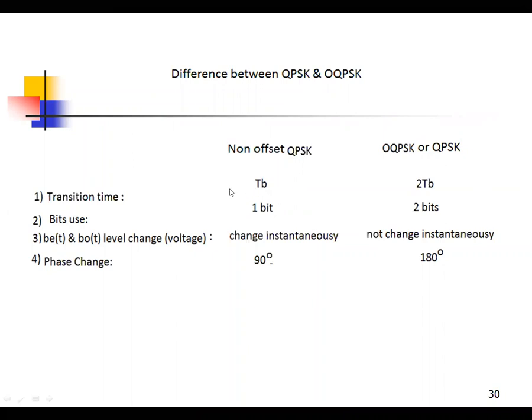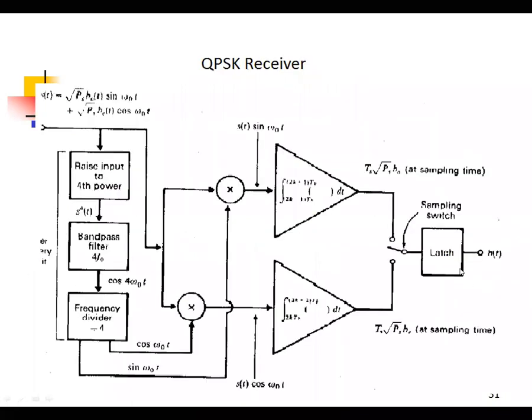Okay. So TB is the bit transition time. In QPSK it is 2 TB, using 2 bits in QPSK. The bit level change instant is the same in non-offset QPSK, and not the same in OQPSK. The phase change is 180 degrees in non-offset QPSK and 90 degrees in OQPSK.